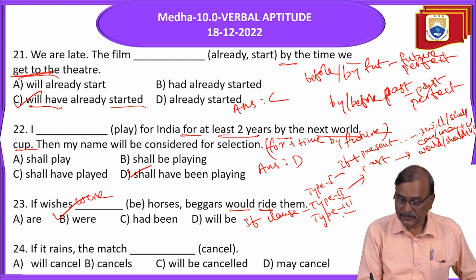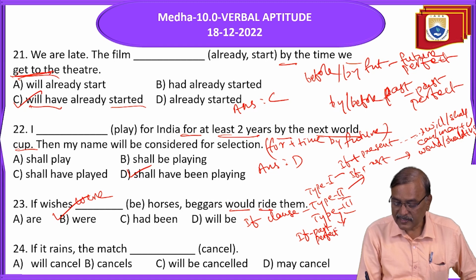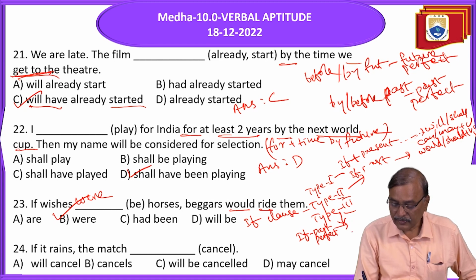In type 3, the if side is past perfect, and the main side is would have plus V3.